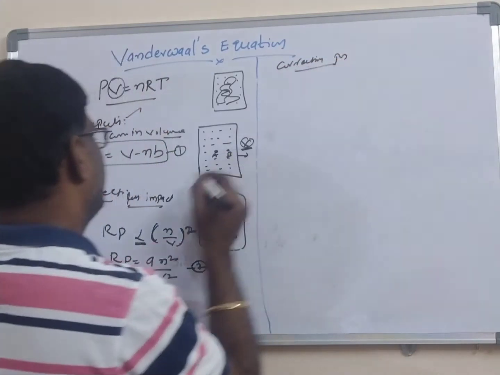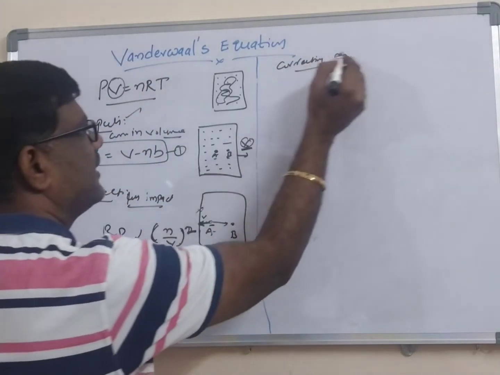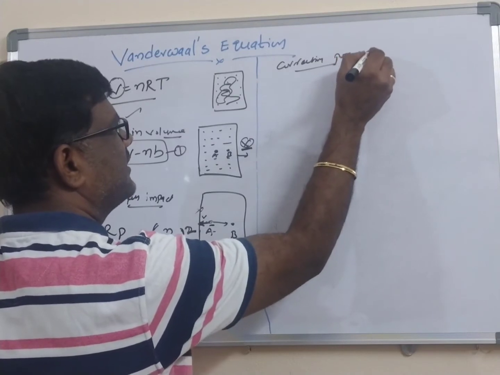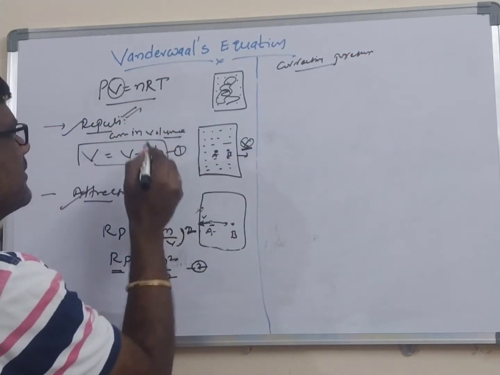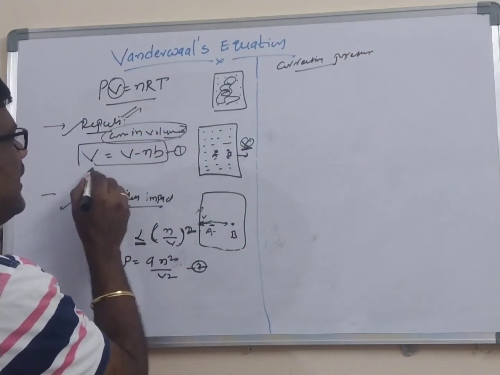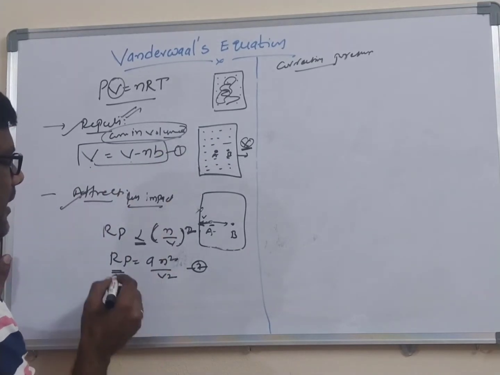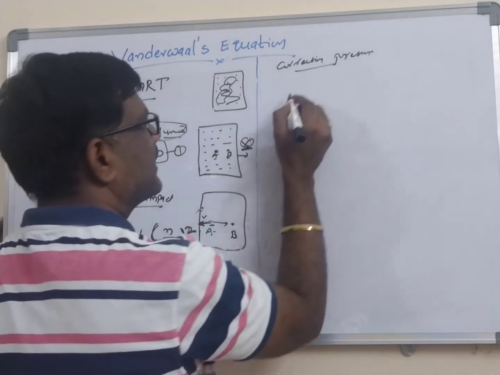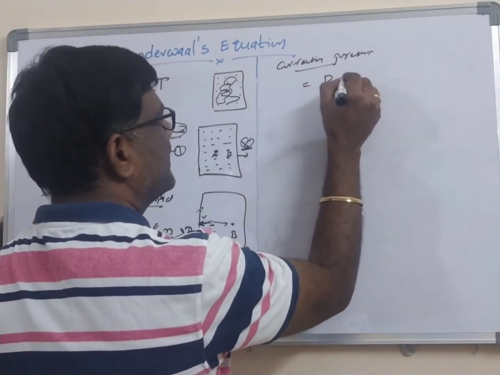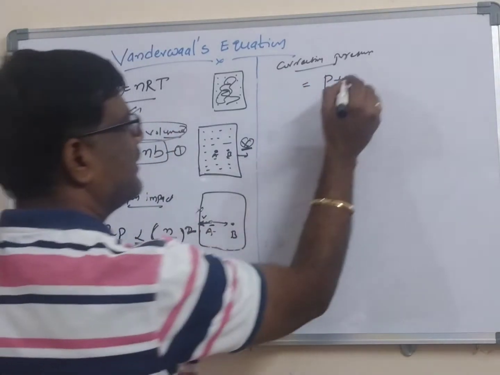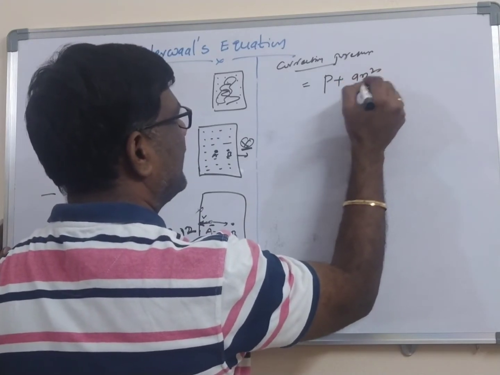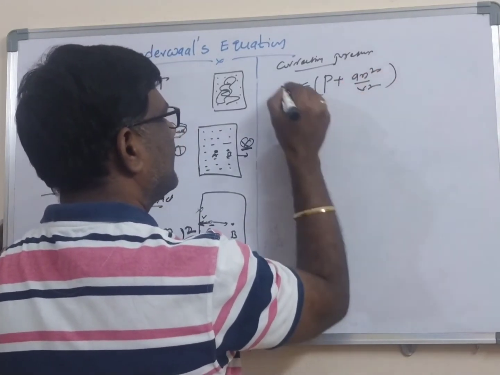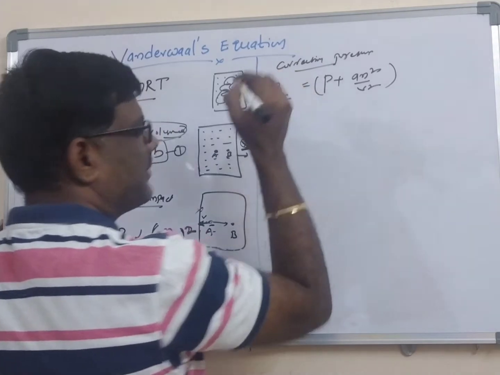pressure. So, whenever you consider the attractive forces, you have to correct the pressure. Whenever you consider the repulsive forces, you have to correct the volume. Volume is corrected to V minus nb. Reducing pressure will be equal to an square by V square. Ultimately, correction in the pressure equals pressure plus reducing pressure. Reducing pressure is given as an square by V square, which is called the correction in the pressure.